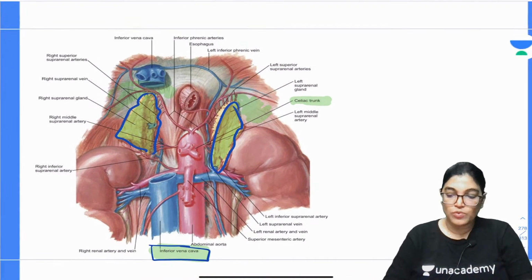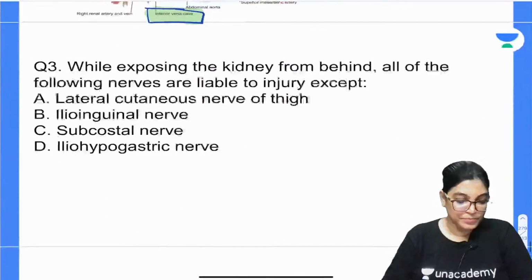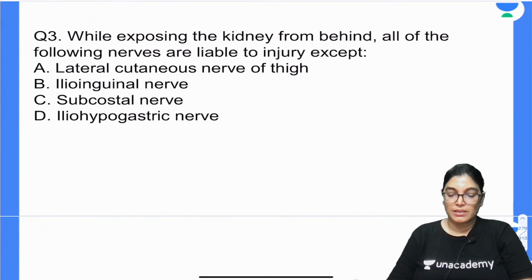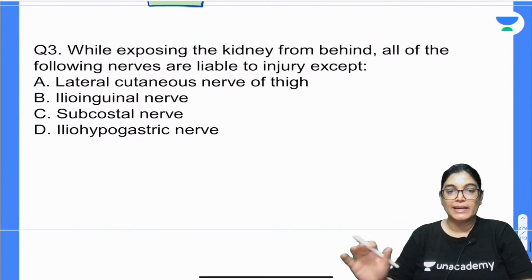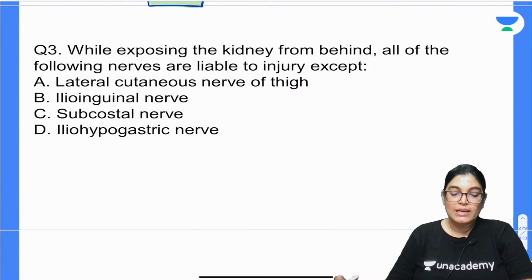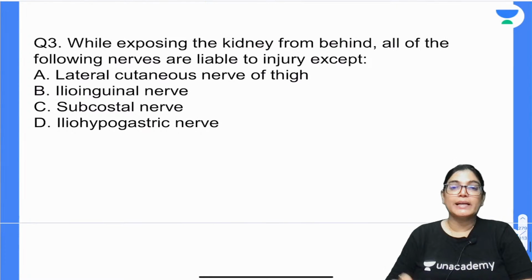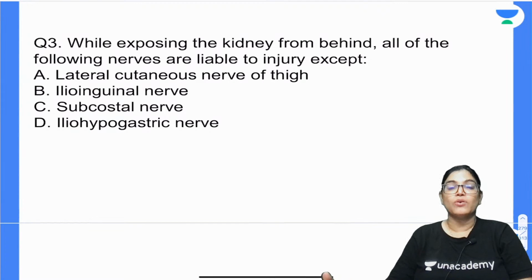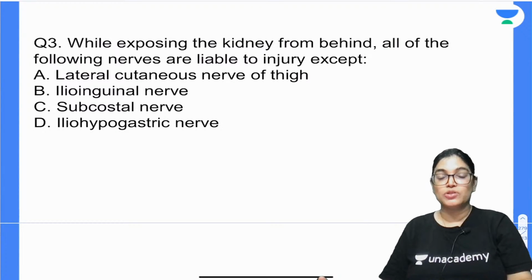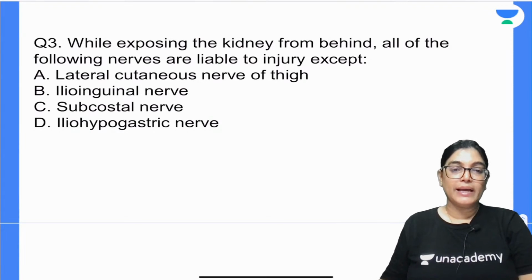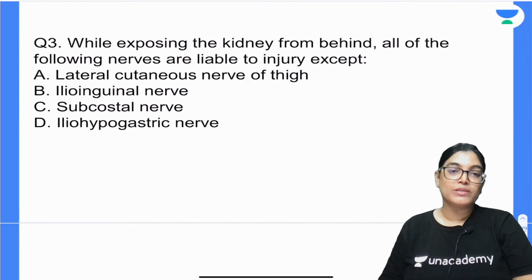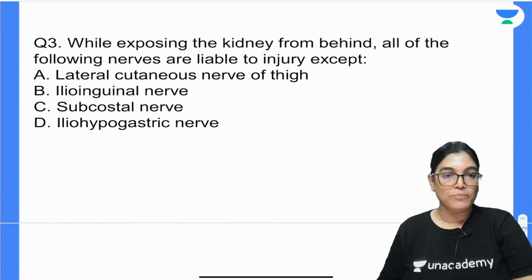Okay, so let's move on to the next, that is question number 3rd. So yes, all of you can give the answer, whether it is right or wrong, that is not important. So question number 3, while exposing the kidney from behind, all of the following nerves are liable to get injured except. So we have got A option, lateral cutaneous nerve of thigh, we have got ilioinguinal nerve, we have got subcostal nerve, we have got iliohypogastric nerve.